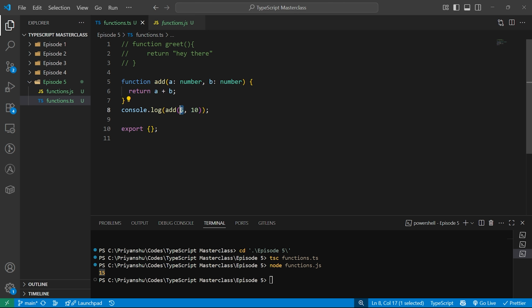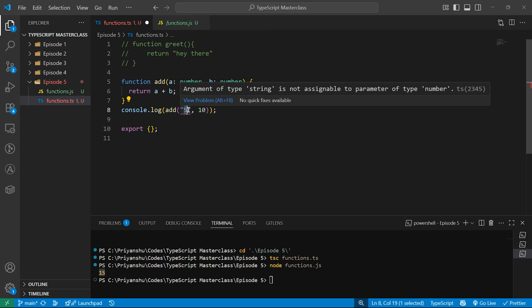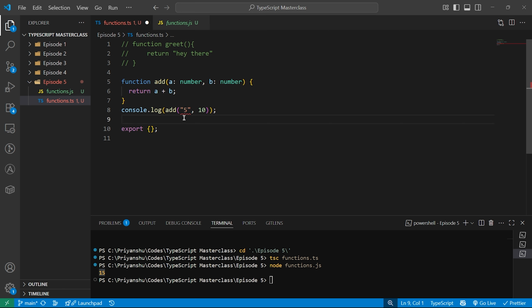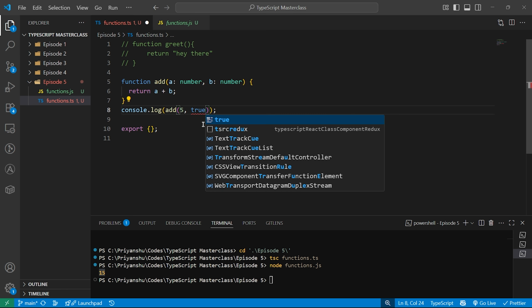If you try to add anything other than a number, it will give an error. Like I added over here a string: argument of type string is not assignable to parameter of type number. You cannot write anything other than a number over here.